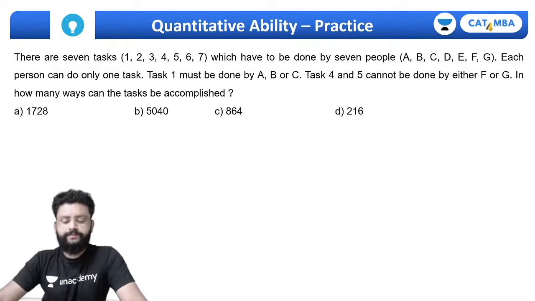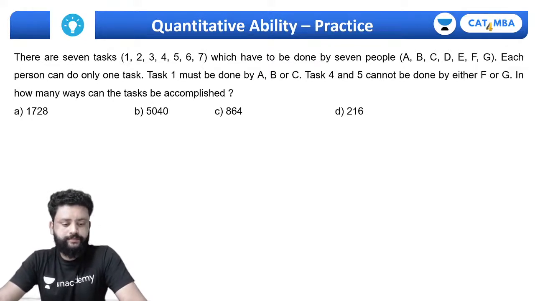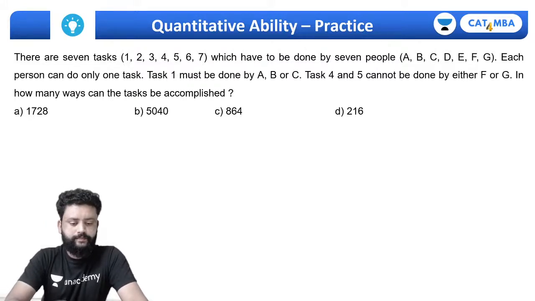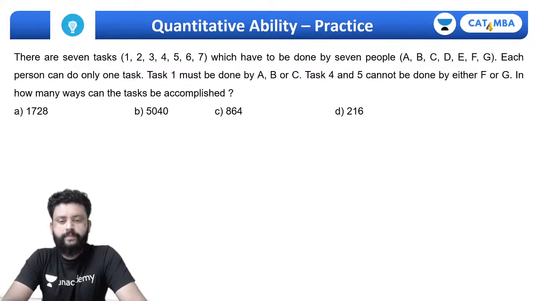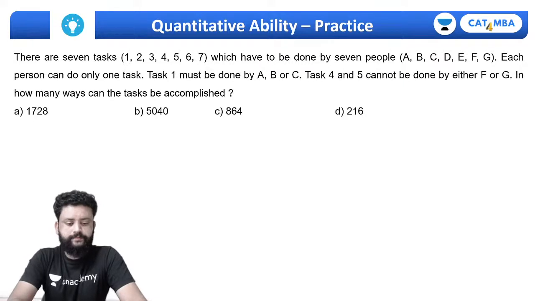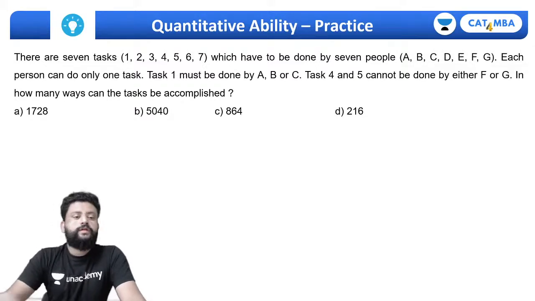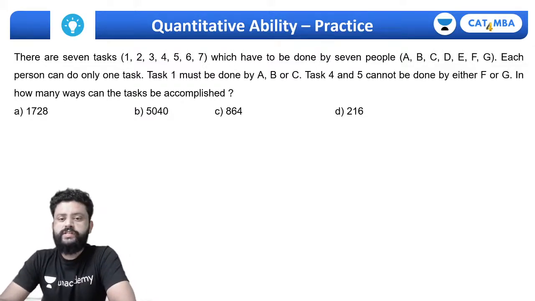Try this quickly. Again, a question from permutation and combination only. There are 7 tasks which have to be done by 7 people.